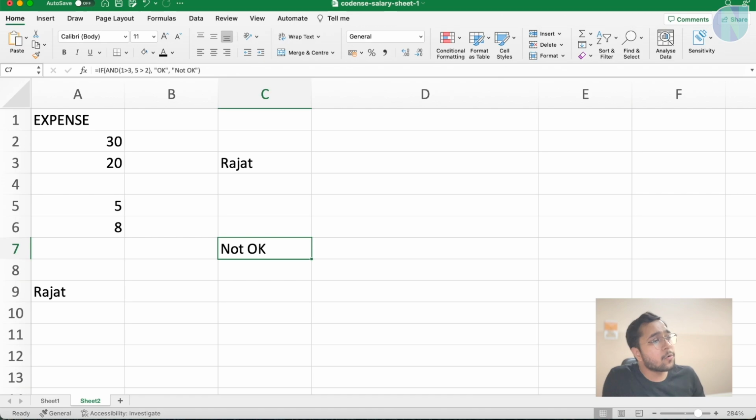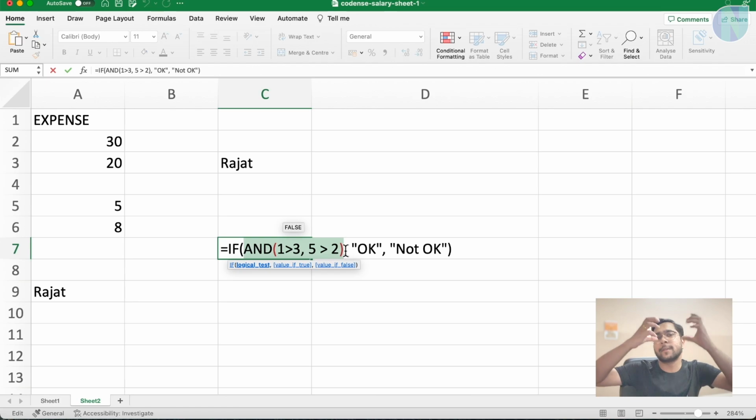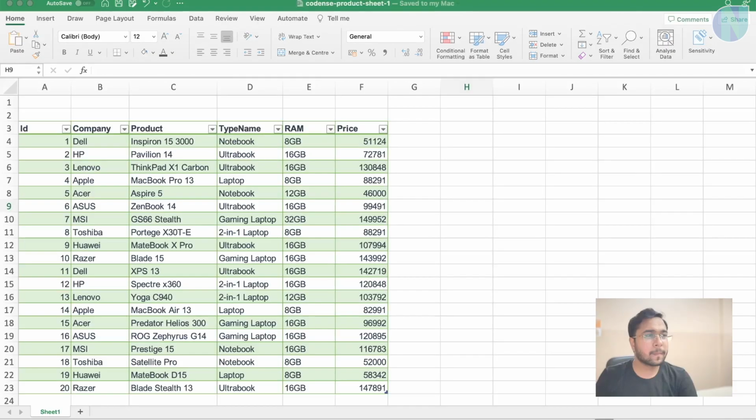So this is about the if condition in Excel. You can use AND, OR, NOT to evaluate multiple expressions and do something. If my condition evaluates to true, then do this, else do this. And AND is used to evaluate multiple expressions. Similarly, OR is used to evaluate multiple expressions in one go. So that's all about the if statement in Excel.